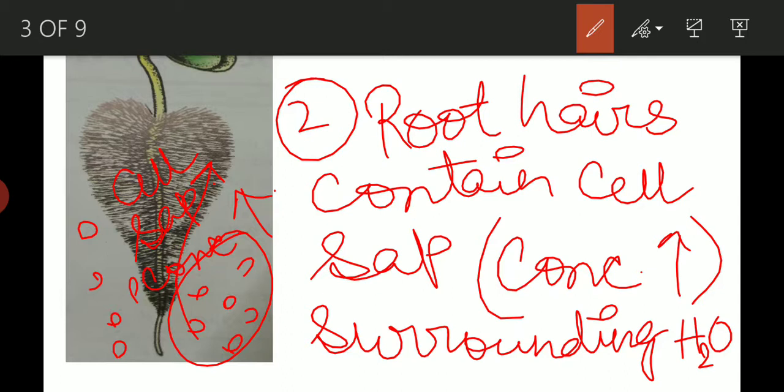When the concentration is more in the root hair, it will draw water from the surrounding, because there the concentration is less. So there will be an endosmosis and the water will be drawn inside the root hairs, or the root. This concept is very much essential for the absorption of water by the roots.